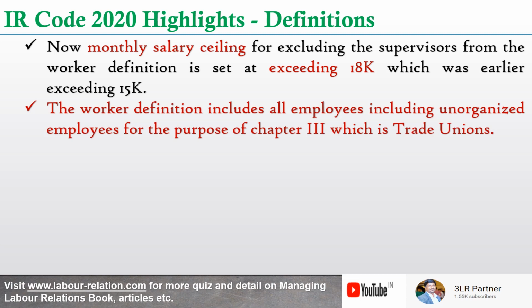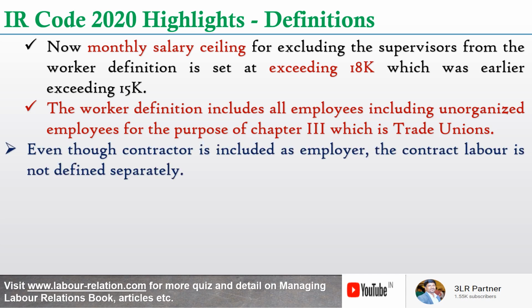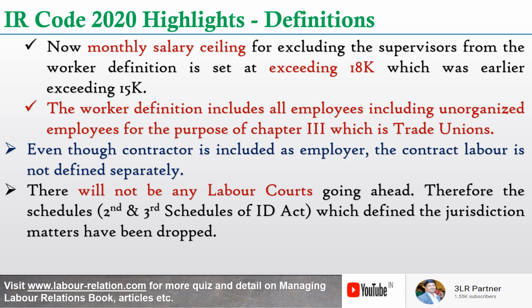Now, the worker definition includes all employees, including unorganized employees, for the purpose of chapter 3, which is basically trade union. We will talk about this more going ahead and also in future videos, how this is going to affect our understanding. Now, even though contractor is included as employer, the contract labor is not specifically defined separately. And friends, there will not be any labor courts going ahead. Therefore, the schedules which define the jurisdiction matters in the ID Act have been dropped. These schedules are the second and third schedule.